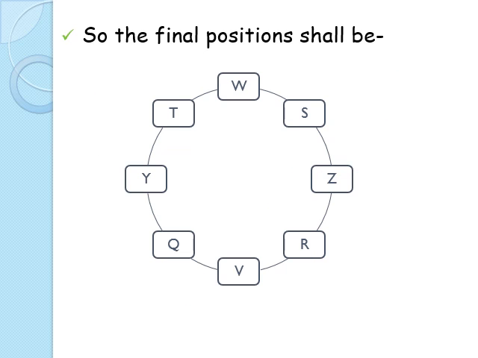So the final position shall be like this. Once you get the final positions, let's recheck whether it fulfills all the conditions given in the question. V sits second to the right of his wife. Yes, see, Y and V. S sits third to the right of V. Yes. W sits second to the right of her husband Z. Yes. Z is not an immediate neighbor of V's wife. That is also true. T is a male and Y is not an immediate neighbor of V. Yes. R sits second to the right of Q. Yes. So all this information matches.